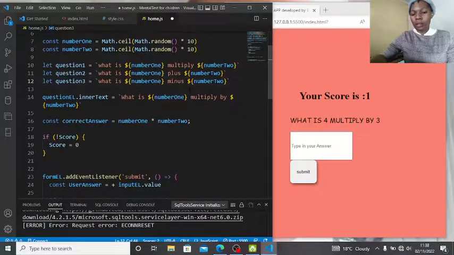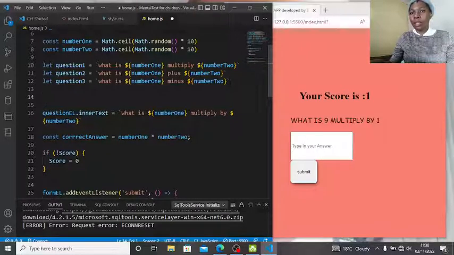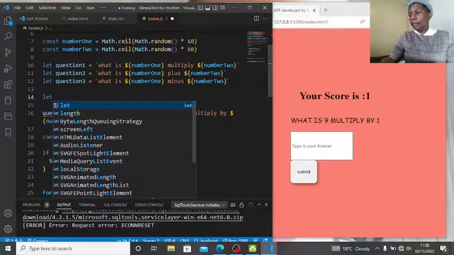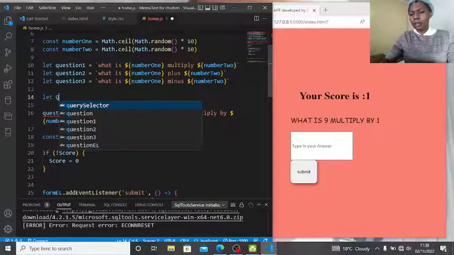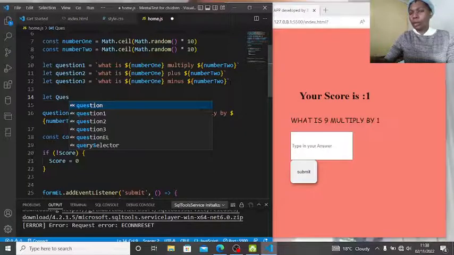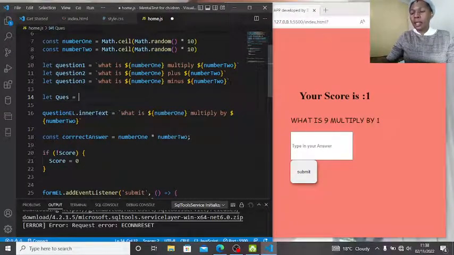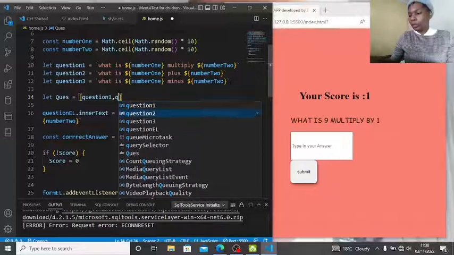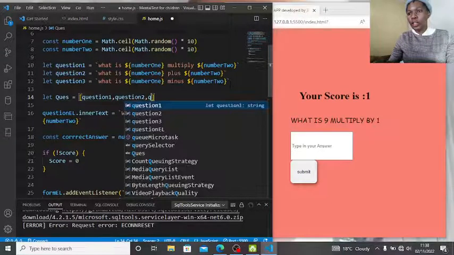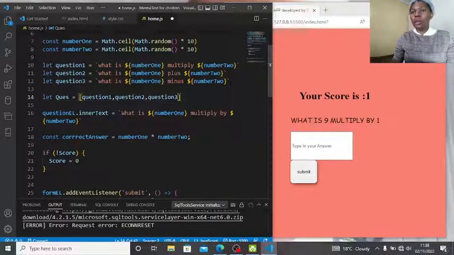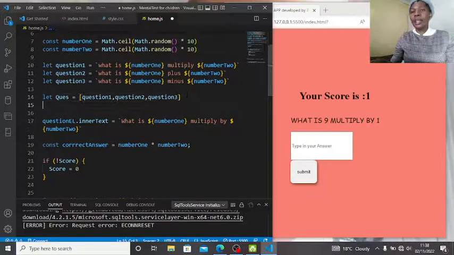Okay, we want them to appear on this question, so we're gonna remove this, but first we need to put them in an array. Let our queues be equal to, let us put them in an array: question 1, comma question 2, comma question 3. So they're our arrays. How can I get them to give me a random question?